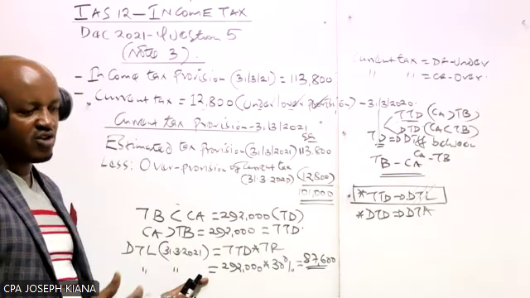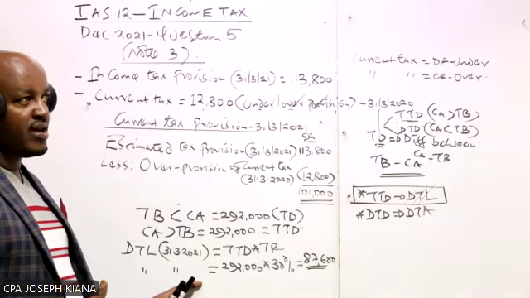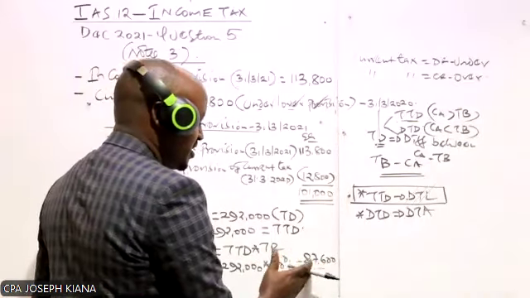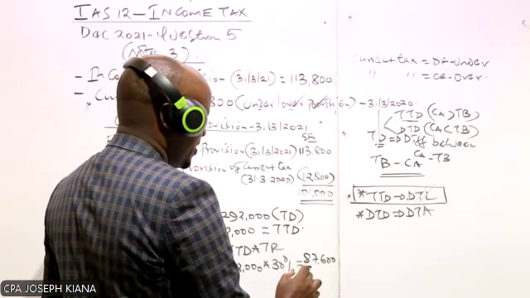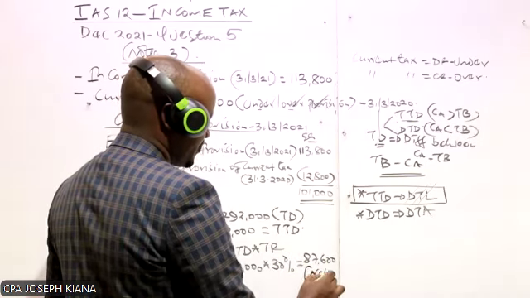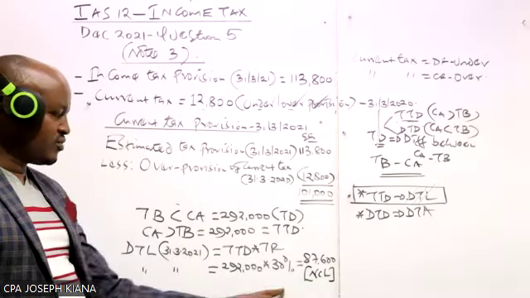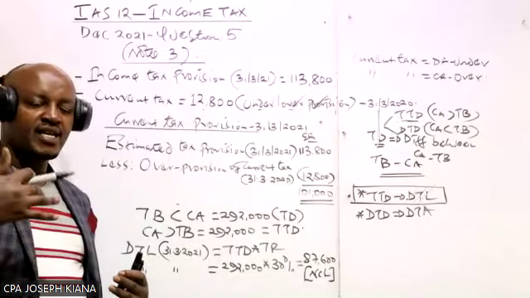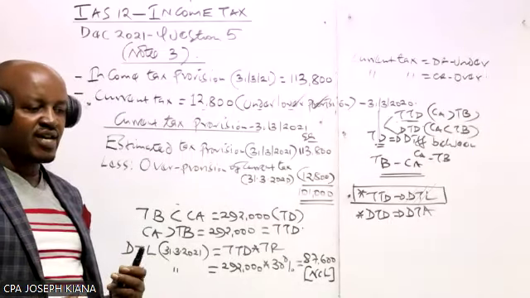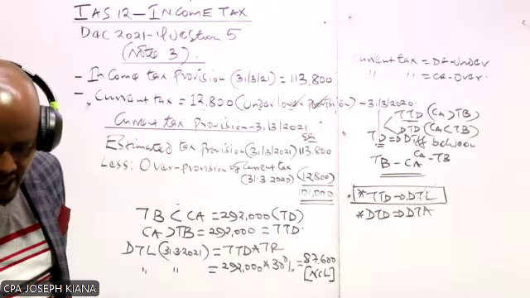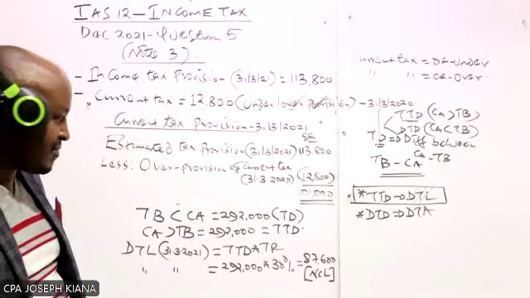So how should it be recognized in the statement of financial position? The deferred tax liability, when the company is preparing the statement of financial position, is recognized as a non-current liability. This one represents the taxes the company will be required to pay in the future. It is a non-current liability. But also, there is something we need to do.